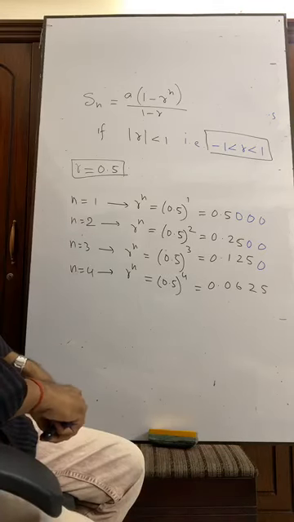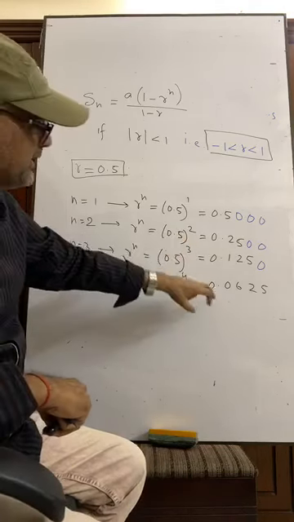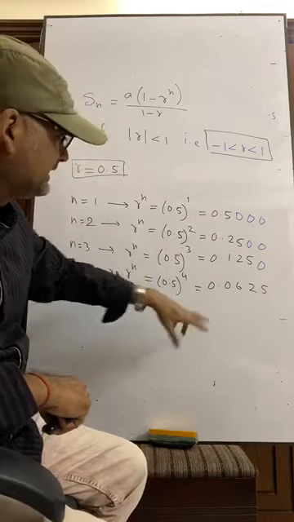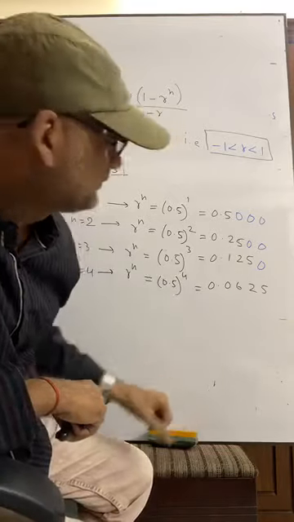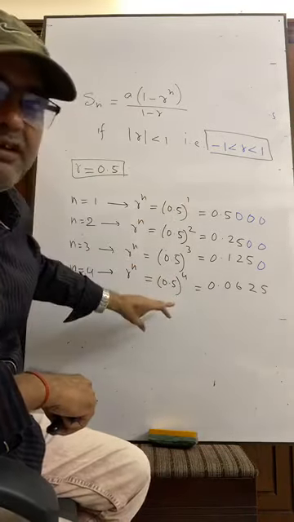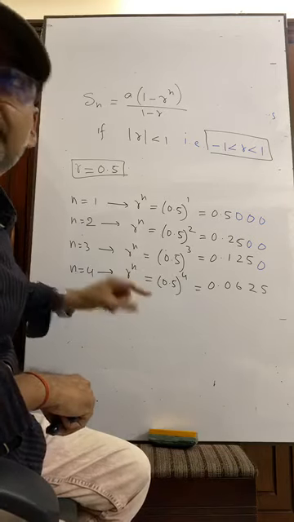Have you got me? Definitely, out of these four, the last one is the smallest one. I repeat, power n is increasing, but r to the power n is decreasing.